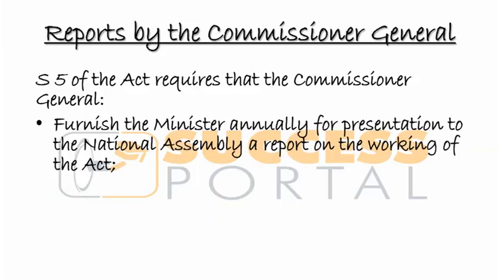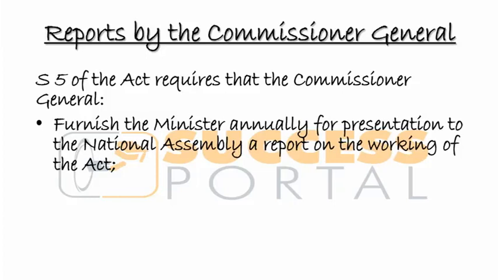So he has that responsibility to provide, because the term furnish just means to provide. So he is mandated to provide to the minister, the Minister of Finance, a report of how the act has been working.